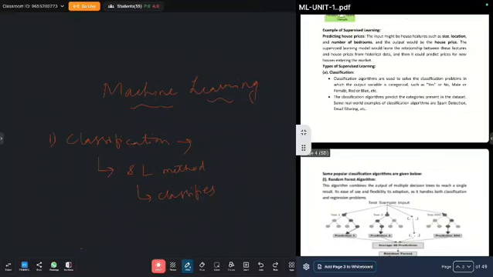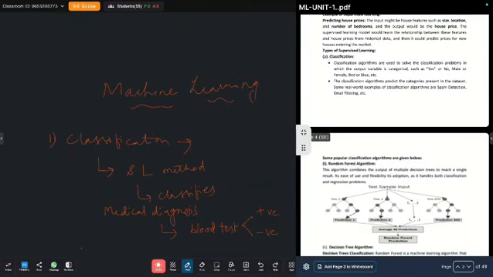If we take medical diagnosis, once a patient goes for a blood test, the report can be either positive or negative, for example typhoid, positive or negative. These are the two cases after the diagnosis is done. So we can take this under classification.